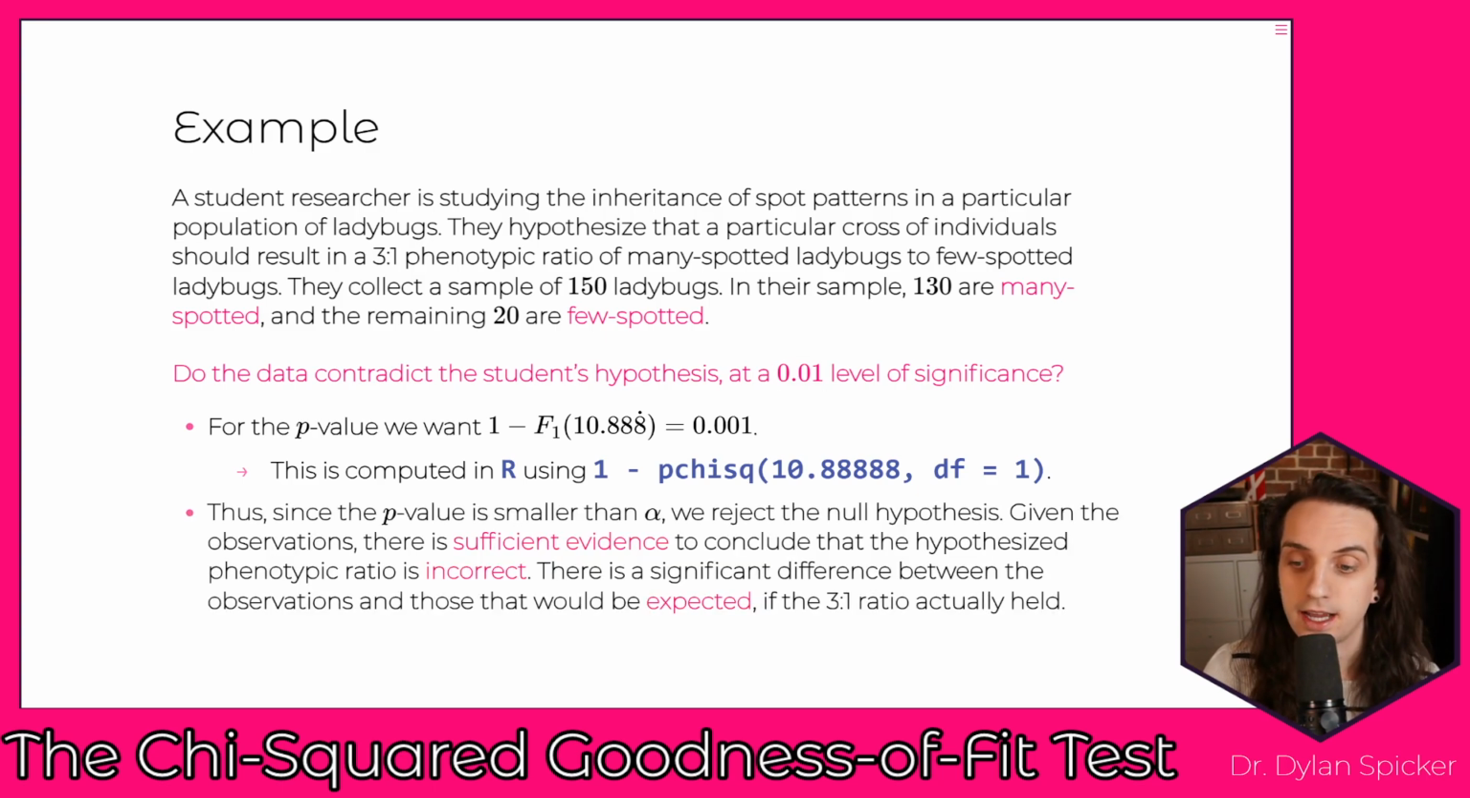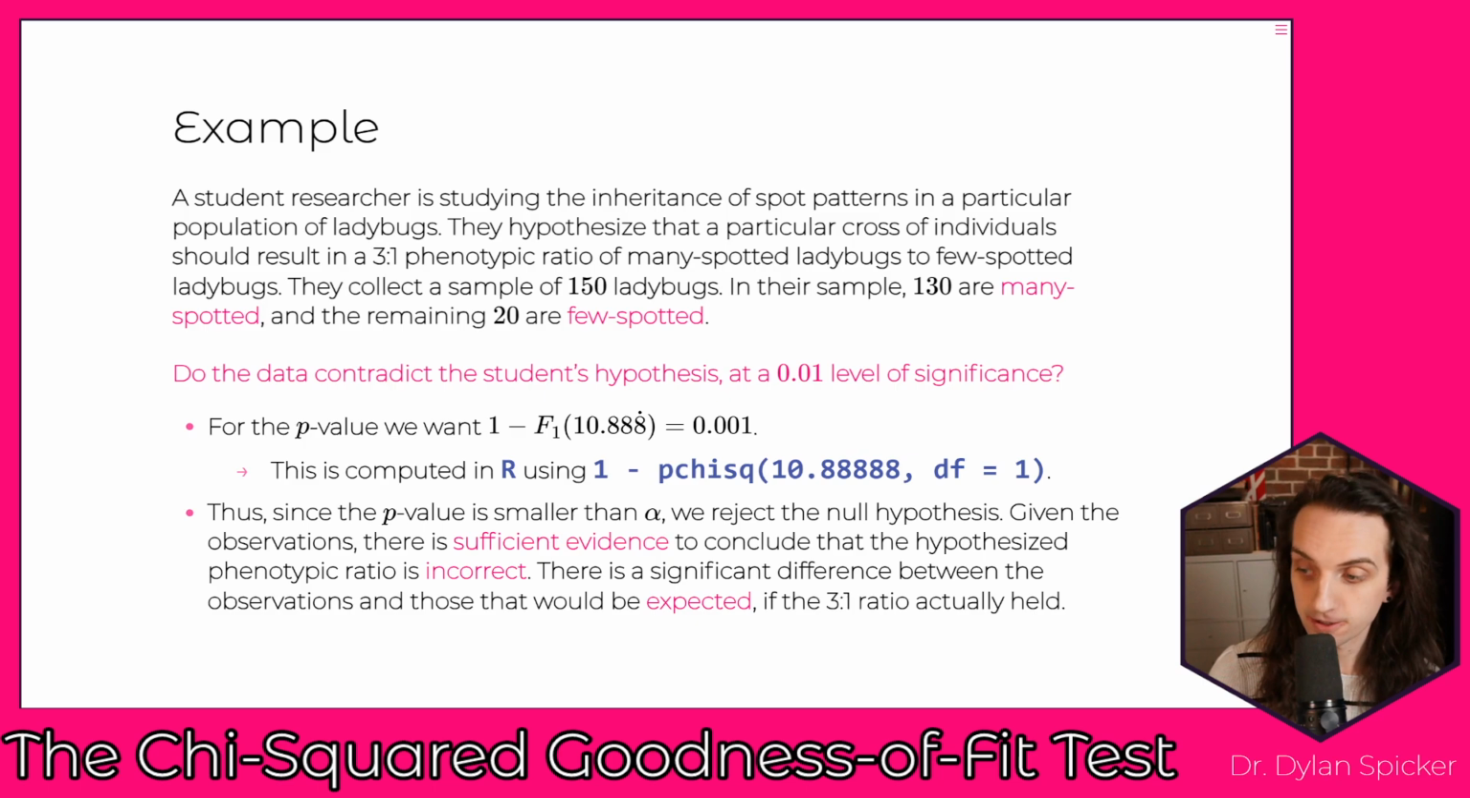And so as a result, we have that the p-value is significantly smaller than alpha, right? We want to test at 0.01. 0.001 is smaller than that. And so we're going to be able to reject the null hypothesis. Based on the observations, there is sufficient evidence to conclude that the hypothesized phenotypic ratio is incorrect.